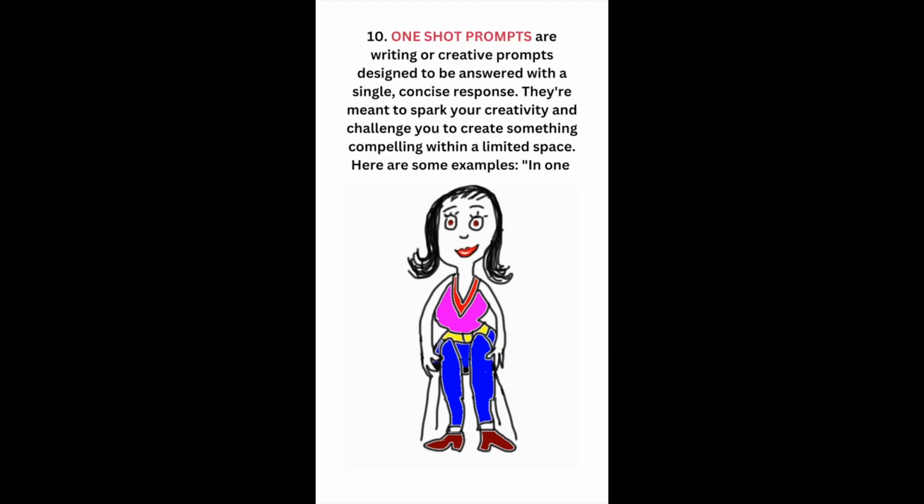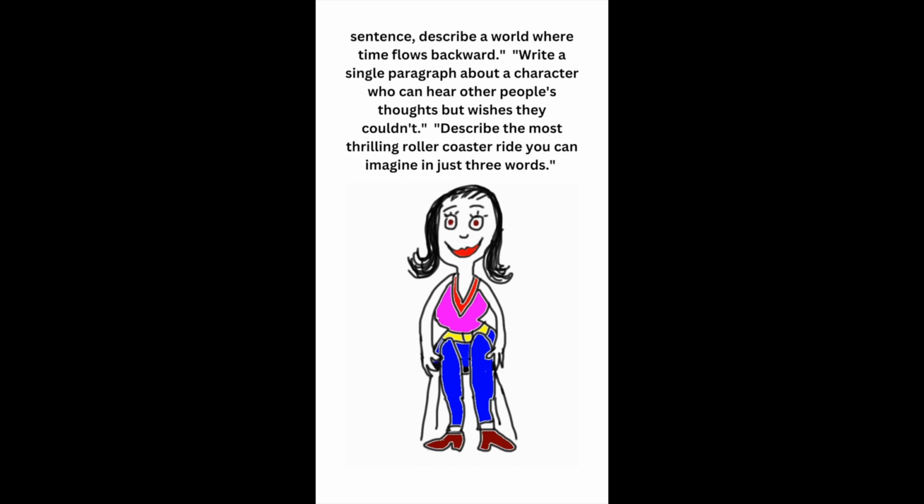One-shot prompts are writing or creative prompts designed to be answered with a single, concise response. They're meant to spark your creativity and challenge you to create something compelling within a limited space. Here are some examples. In one sentence, describe a world where time flows backward. Write a single paragraph about a character who can hear other people's thoughts but wishes they couldn't.